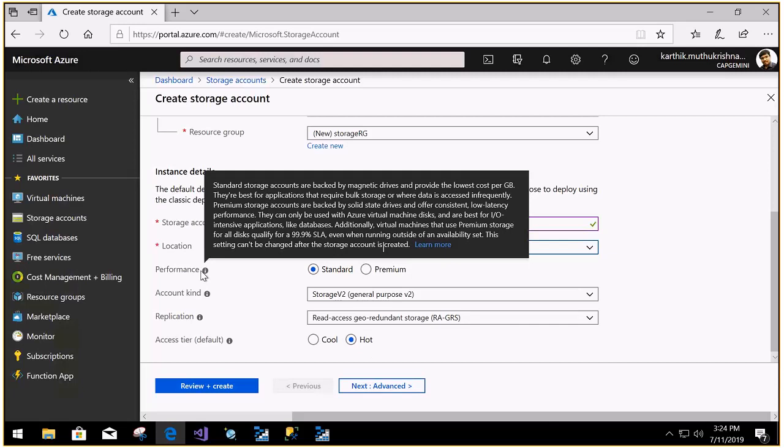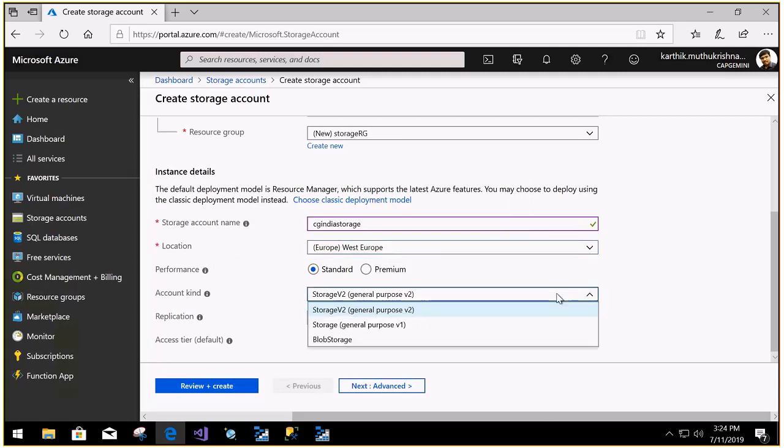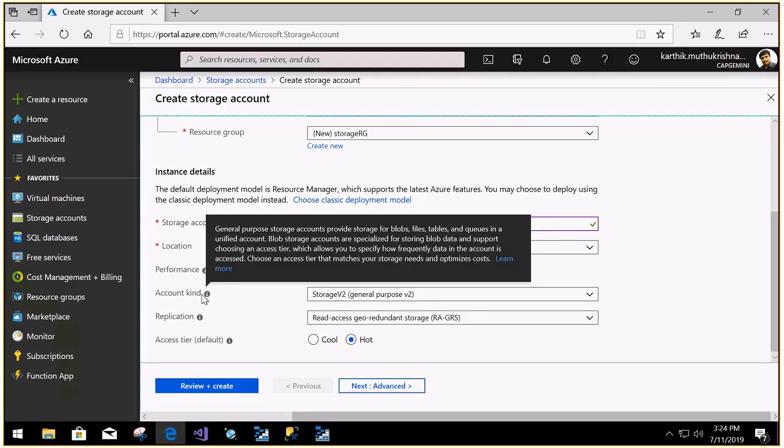In the account type, there are two account types. I'm just going with general purpose, which provides the storage for blobs, files, and tables, whereas the blob storage accounts are specialized for storing blob data alone.